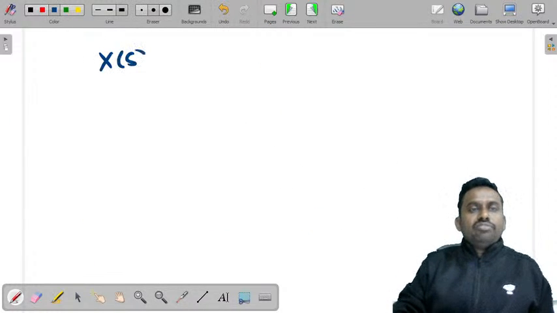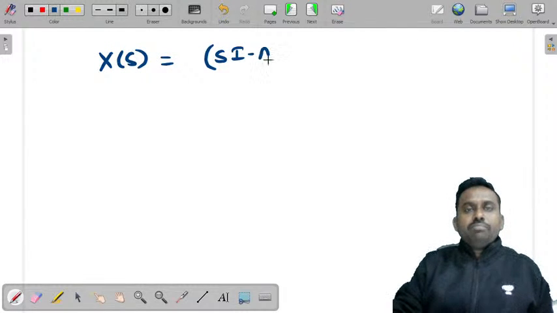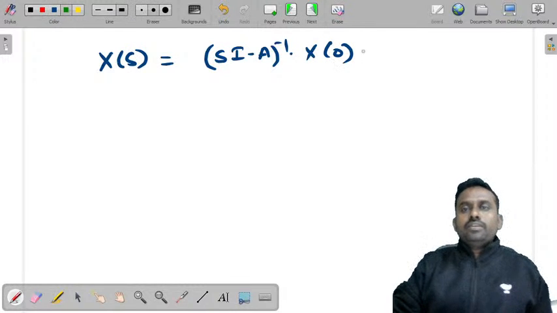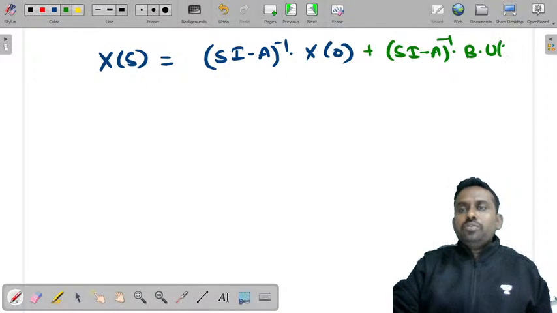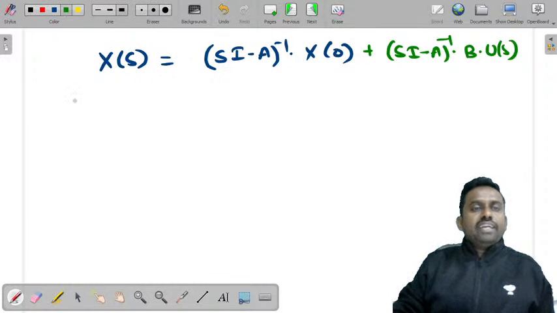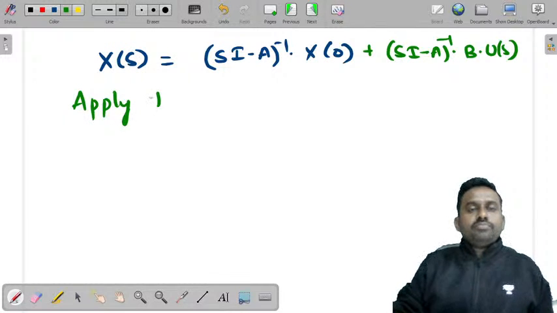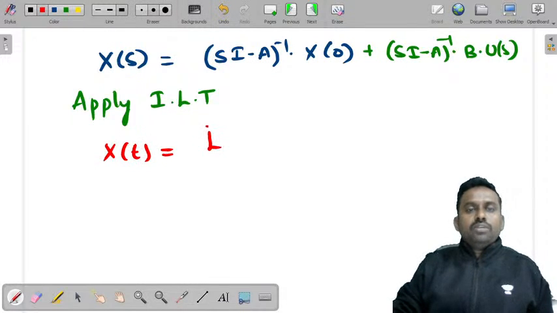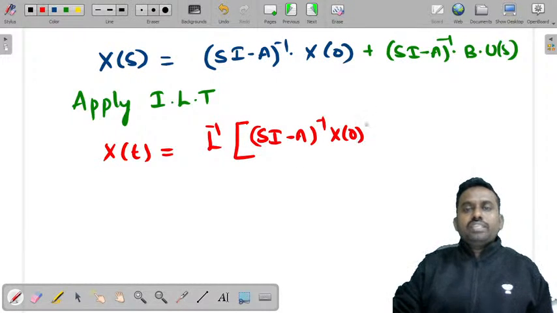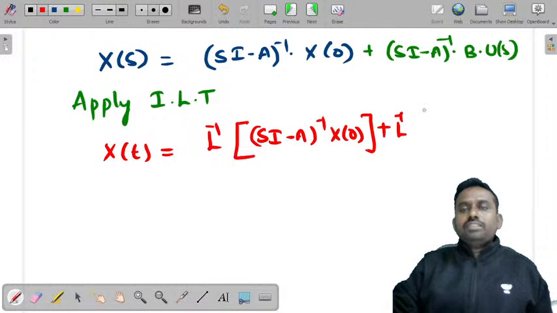Finally you can write X of s is equal to (sI minus A) inverse into x of 0 plus (sI minus A) inverse into B into U of s. If you want to find x of t, apply inverse Laplace transform. This will give you x of t is equal to Laplace inverse of (sI minus A) inverse into x of 0 plus Laplace inverse of (sI minus A) inverse into B into U of s.